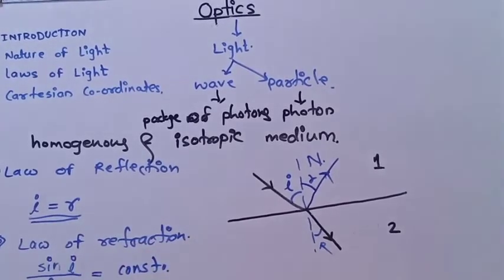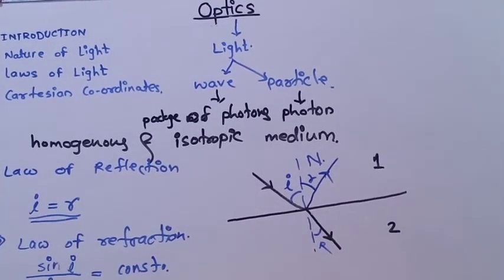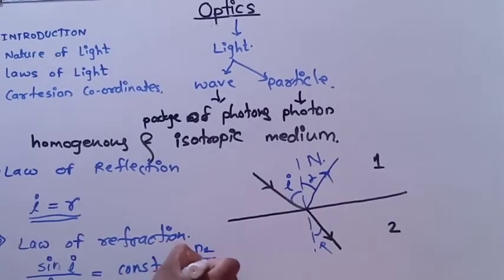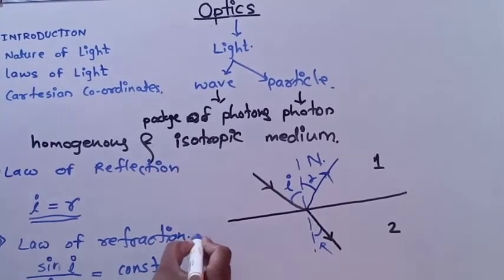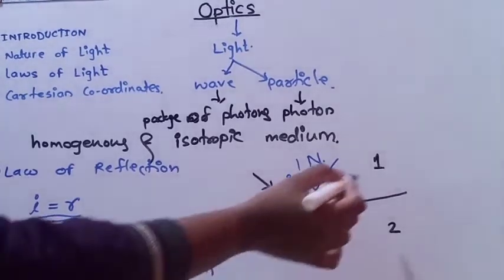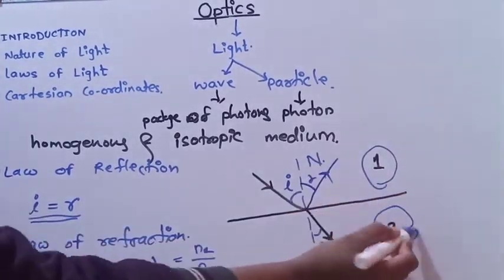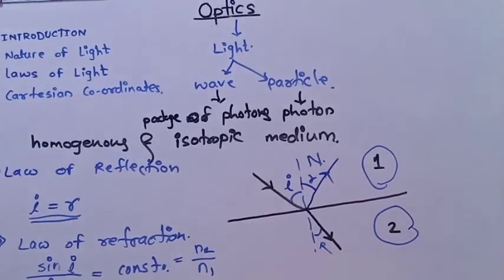This is the second law of refraction, and this constant is again equal to n2 divided by n1. This n2 and n1 are the refractive indices of the first medium and second medium. आता परत रिफ्रॅक्टिव्ह इंडेक्स वगैरे हे जे आहे ते तुम्ही सगळं 10th स्टँडर्ड मध्ये स्टडी केलेलं आहे.